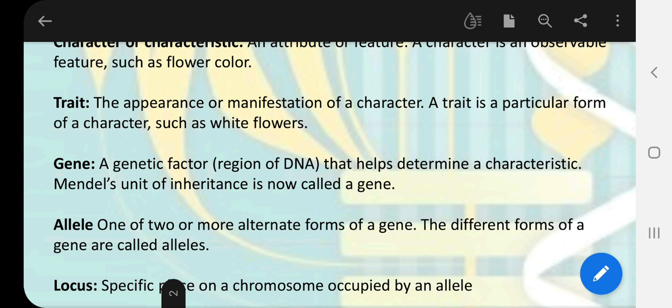In any chromosome, for any gene there is a fixed position. For example, in pea plant, if there is a chromosome, then the gene for plant height, gene for flower color, gene for seed shape or pod shape will reside on fixed positions. Those positions are called loci, or singular, locus.